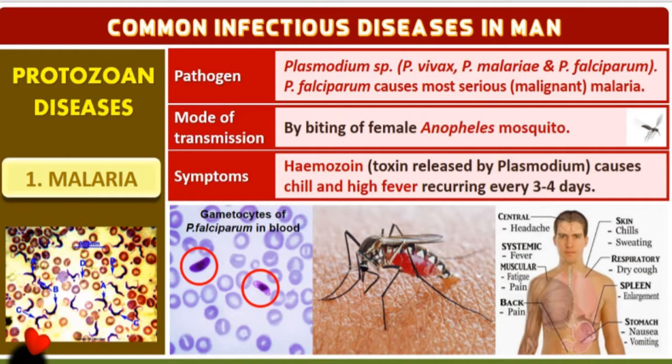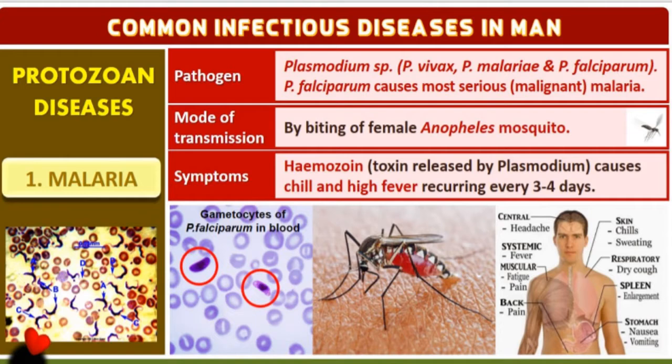Now coming to the mode of transmission, how the disease enters the human body. The mode of transmission is the bite of a female Anopheles mosquito. It is only the female Anopheles mosquito. By the biting of a female Anopheles mosquito, the sporozoites of Plasmodium enter the man's body.